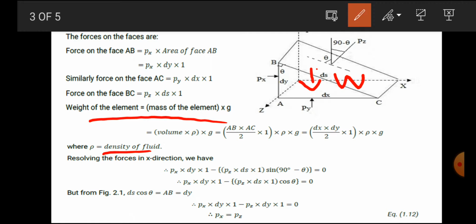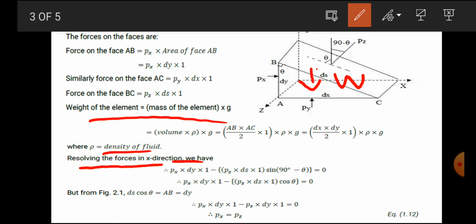Now how can we find the resultant forces? We consider that the element of the liquid is at rest, in steady condition. Therefore the sum of the horizontal and vertical components of the force is equal to 0. First we consider horizontal forces equal to 0, and then we consider vertical forces equal to 0, because the element of the liquid is at rest. First of all, we resolve the forces in the x direction, which means we consider only horizontal forces.